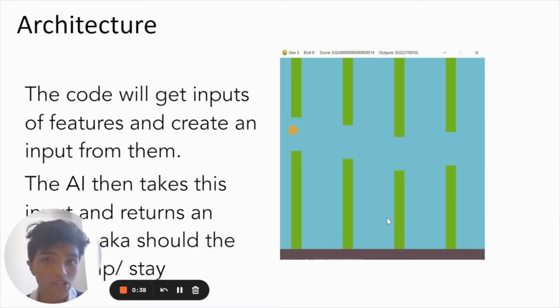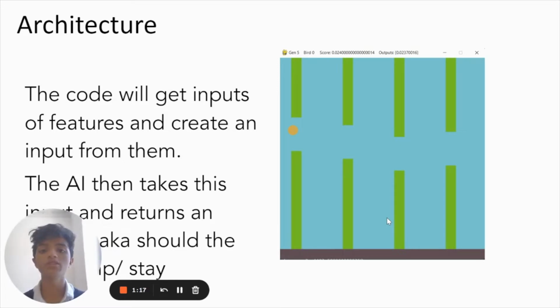So a bit about the architecture of how I created this project and my basic thinking behind it. Flappy Bird itself is a really complex game, and I wouldn't be able to use the App Store or Google Play to get information from there. So what I did was create my own game from scratch, which I'll talk about in a bit. From my own game, I can get a lot of information like the velocity of the bird and different pipe information, which is really helpful for the AI. So I create a bunch of inputs that I want my AI to use, and then I feed those in, and then my AI, which right now is still a mystery, but I'll describe it in a second, creates a prediction for whether the bird should jump or not.